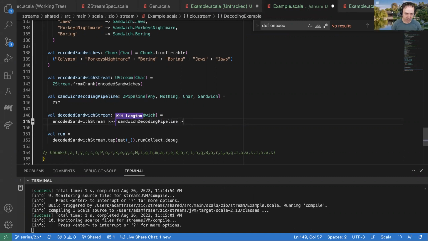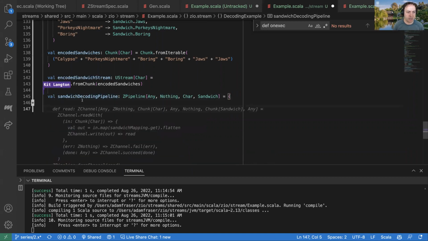It is really nice, and especially if we have some sink. And one thing we could do here is we don't even need this to be run collect. That could be another sink, but maybe we'll do that at the end, just to demonstrate that. Okay, but so far we haven't really actually done anything to solve our problem, but we've just architected things and gotten it down to, okay, we just need to implement this pipeline. And so how do we do that?